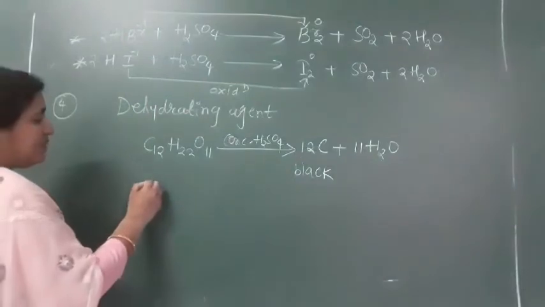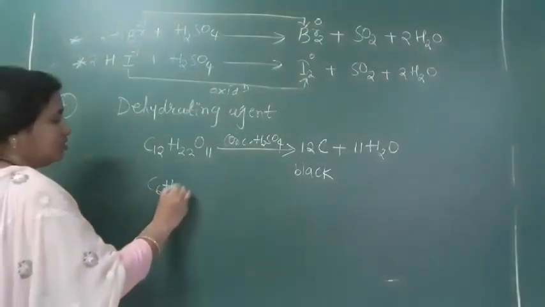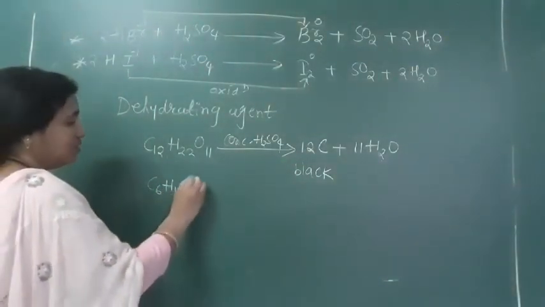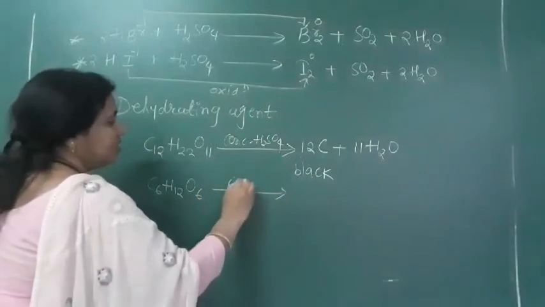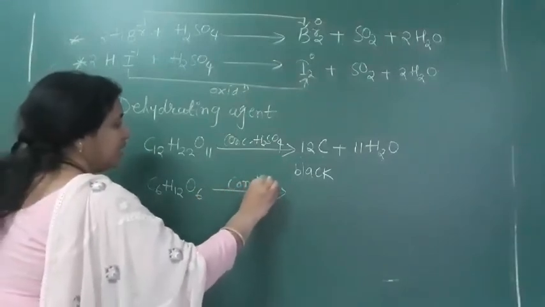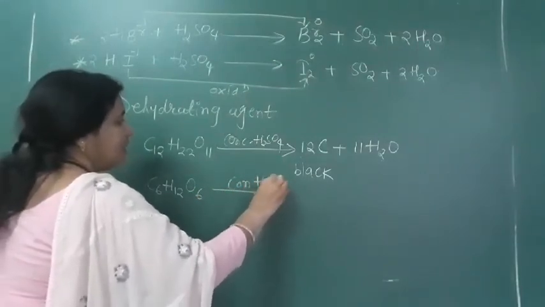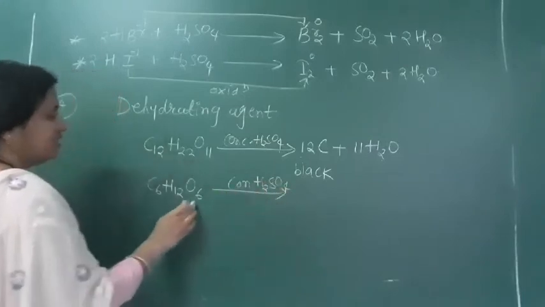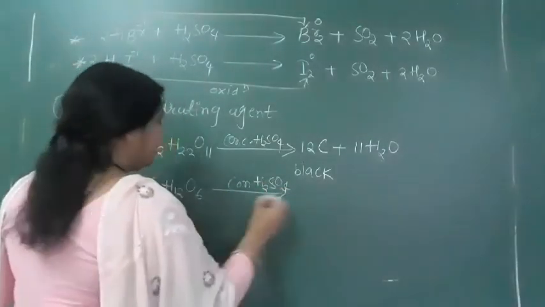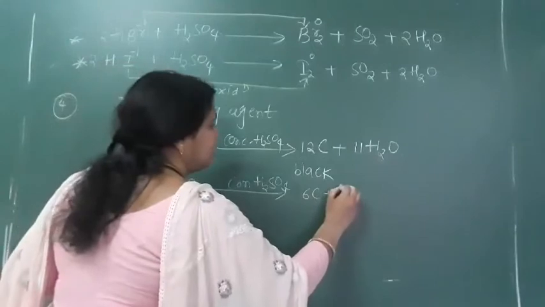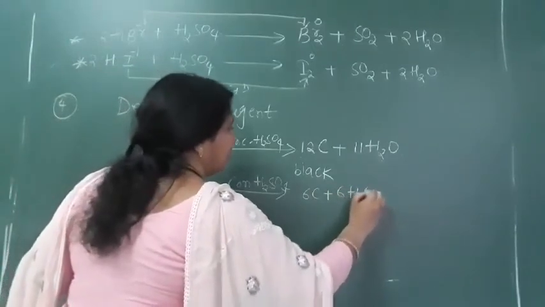Now another example: if you take glucose, C6H12O6, and pass concentrated H2SO4, what will we get? You have to remove the water molecules, 6H2O. So we again get 6C plus 6H2O, the water molecules we have to remove.